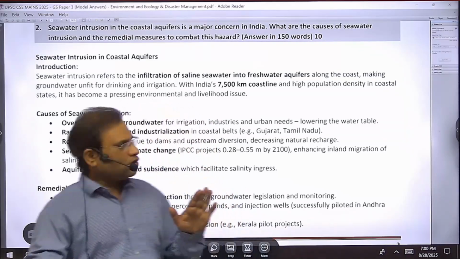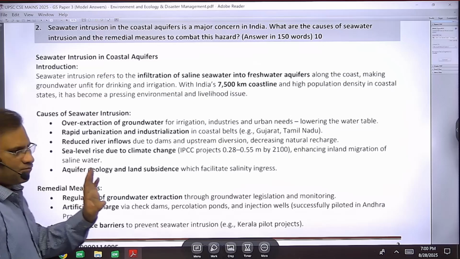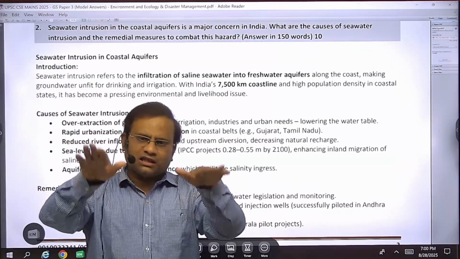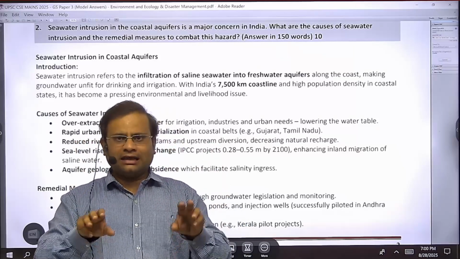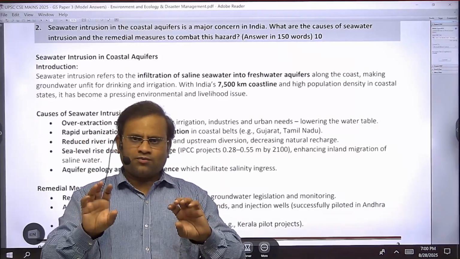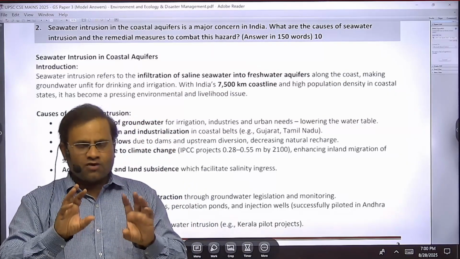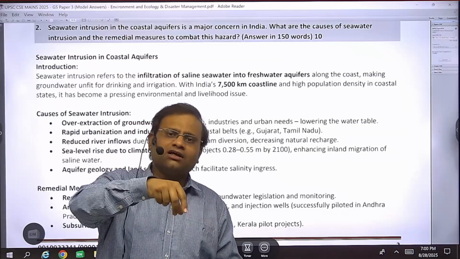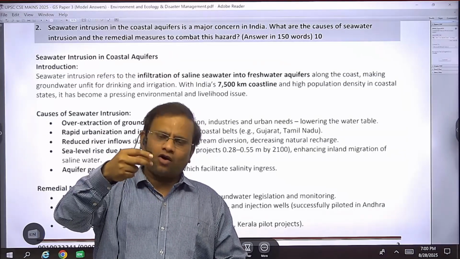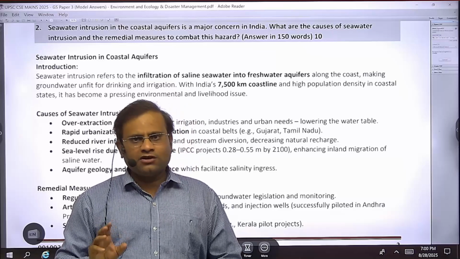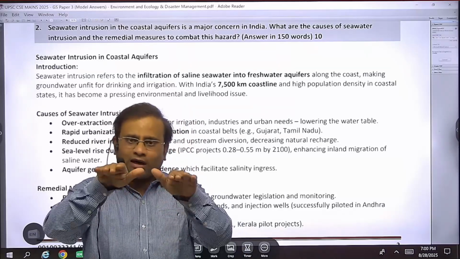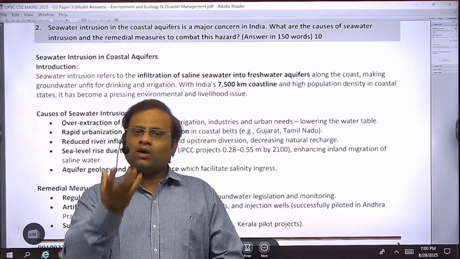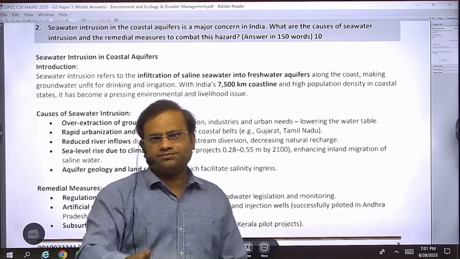One of the causes is over-extraction of groundwater. In the coastal areas, if we over-extract the groundwater, what would happen? The groundwater table goes down, and the pore spaces of the soil become vacant. Now there is scope for saline water to enter them, right? So groundwater level depletion is one of the reasons which make our soil vulnerable to holding salt. It is one of the causes.